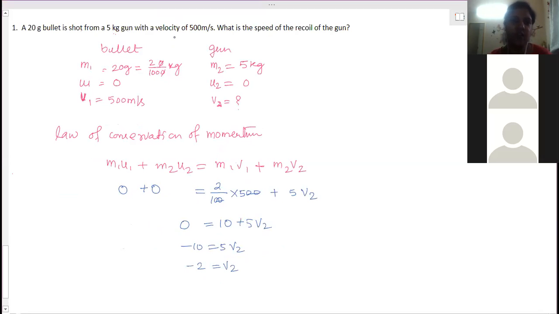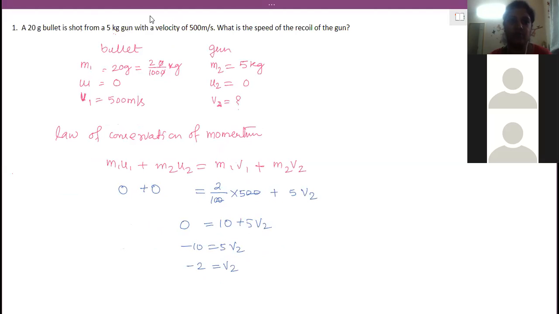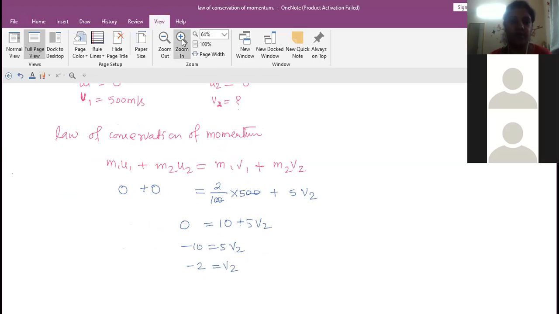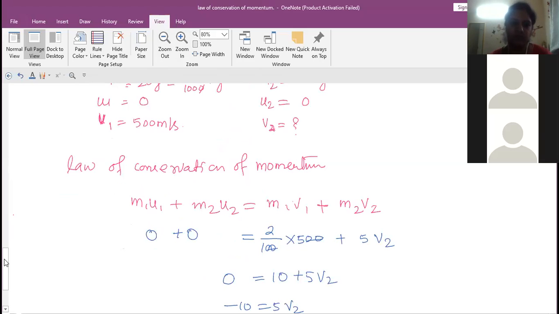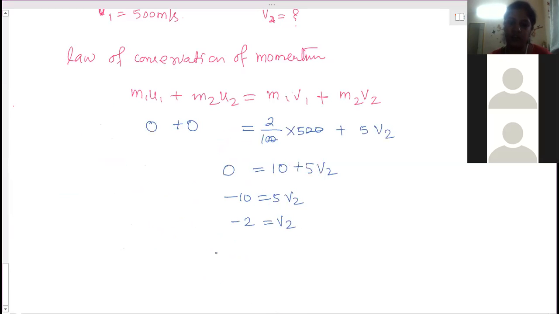So what is the speed of the gun? Minus 2 meter per second. 2 meter per second, ma'am. So the speed of the gun, recoil velocity, is equal to 2 meter per second. Minus 2 tells the direction. So it has moved back, therefore it is minus 2. Is it clear? Yes, ma'am.